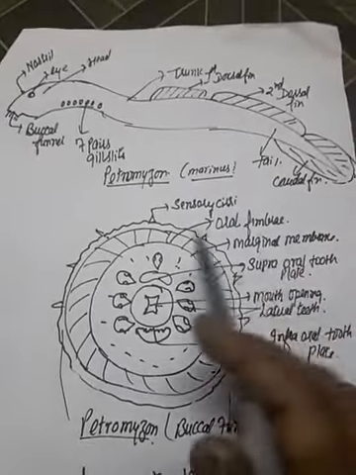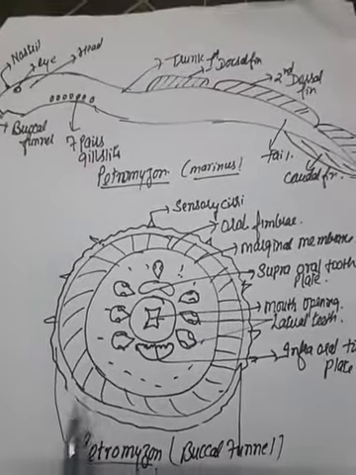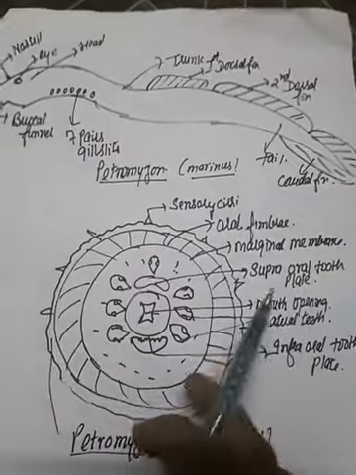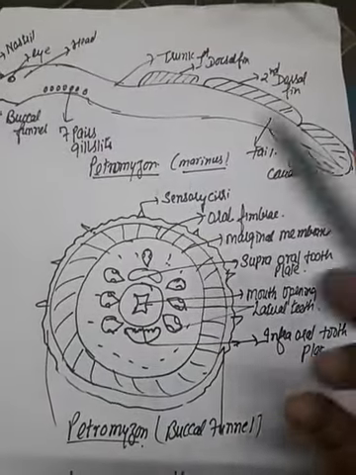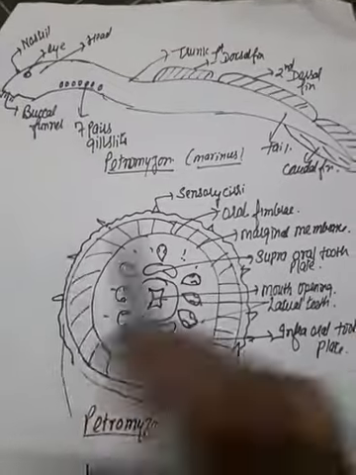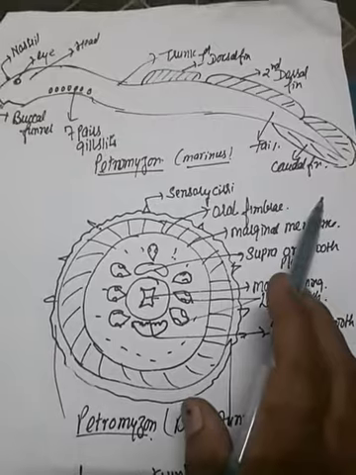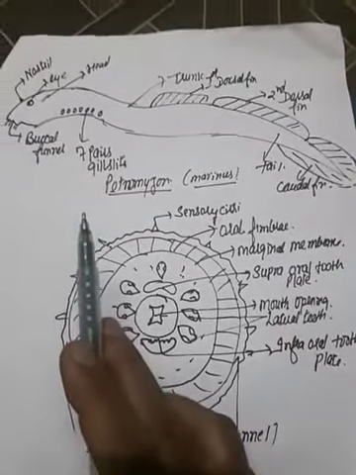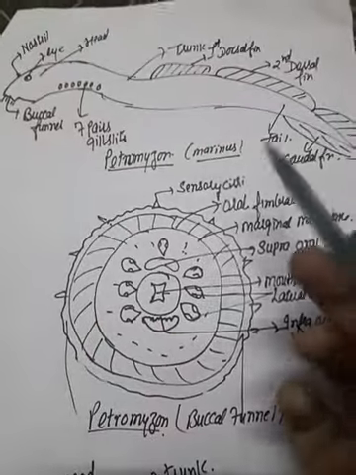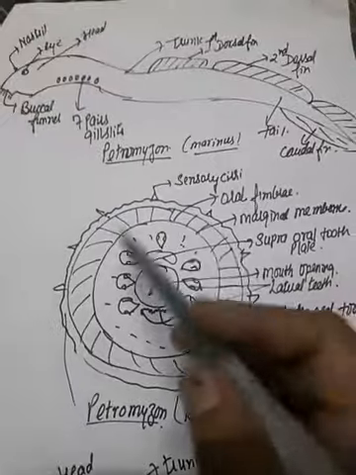The migration is famous in this fish, going to and fro from marine to freshwater and again from freshwater to marine. The one from marine to freshwater is termed anadromous, and from freshwater to marine is termed catadromous. So this fish is famous for its migration and its suctorial mouth.